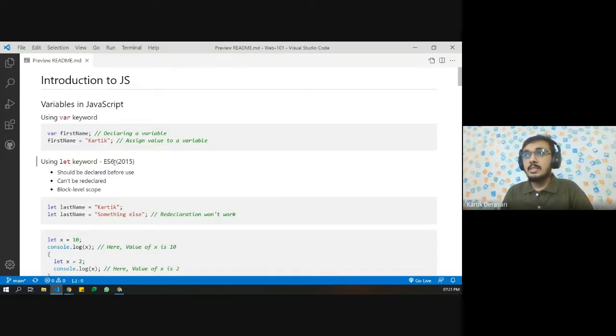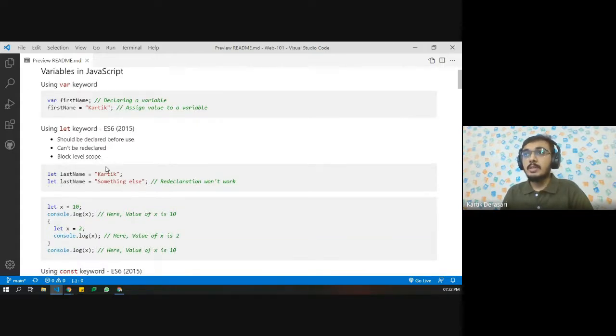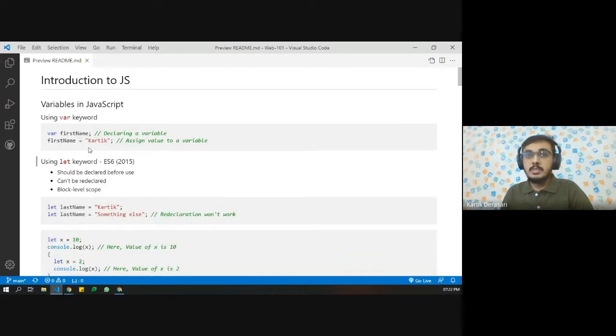When ES6 was launched, the let keyword was introduced. Now let me explain the difference between let and var.